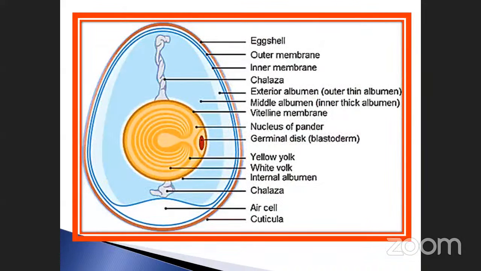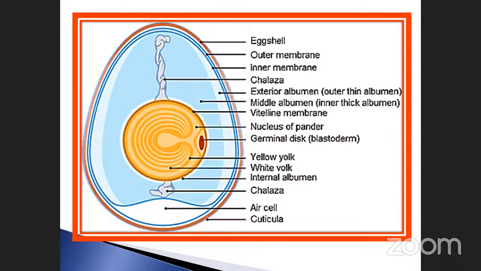Sometimes they ask the question: when we are consuming the normal hen egg, what is the outermost layer called? The eggshell is made up of calcium carbonate, while our teeth are made up of calcium phosphate. Then, inside the shell, there are two layers of membrane: the outer membrane and the inner membrane.